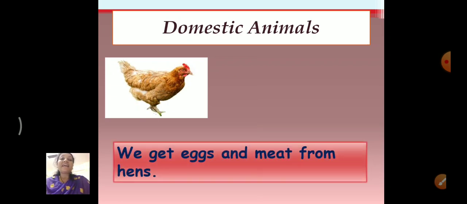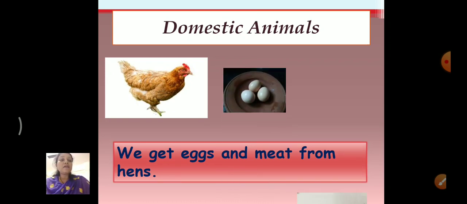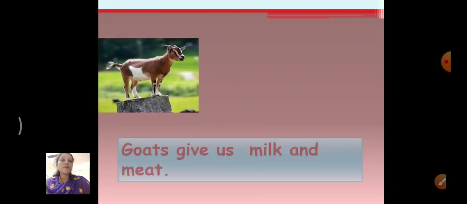We get eggs and meat from hens. Who is he? He is a hen. And we get eggs and meat from the hen. Okay. Next. Who is he? It is a goat. Goats give us milk and meat. A goat gives us milk, also meat.